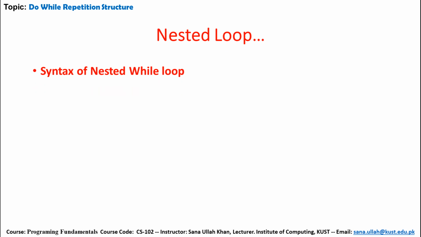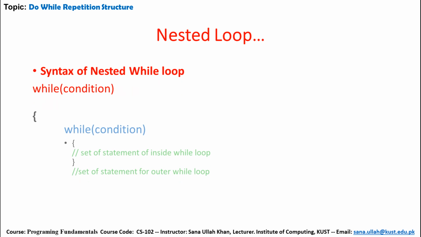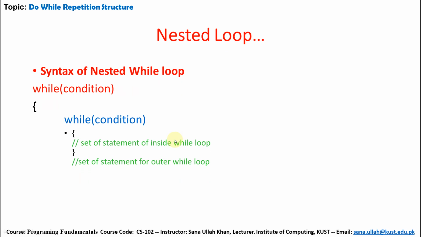So the syntax of a nested loop: while loop, while condition, outer loop, and after that the inner loop. So the while condition, this is the body of the outer loop and this is the body of the inner loop. Again, while condition: if this condition is true, then this condition will be checked. If this condition is false, then the next condition will not be checked. So set the statements inside the while loop, and set the statements of the outer while loop.